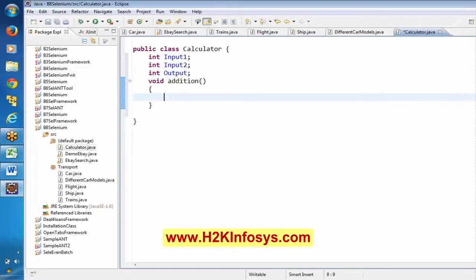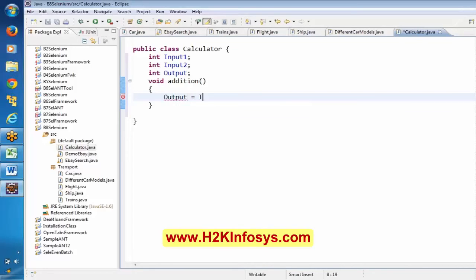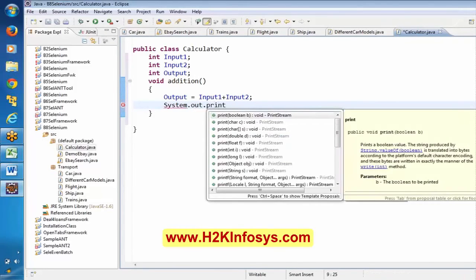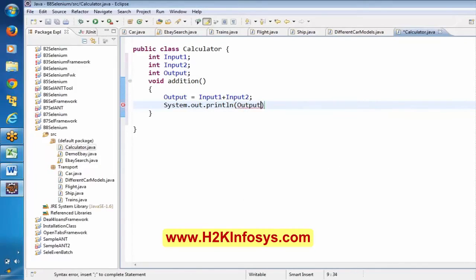Now here output equal to input 1 plus input 2, then system.out.println. Okay. I'm printing the output over here. This is the addition.